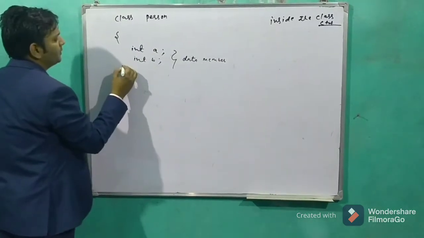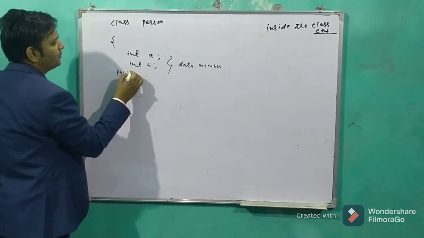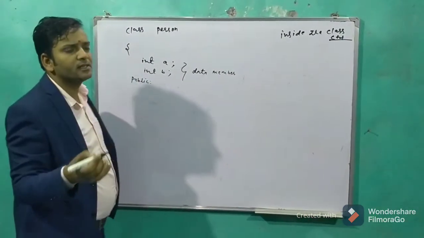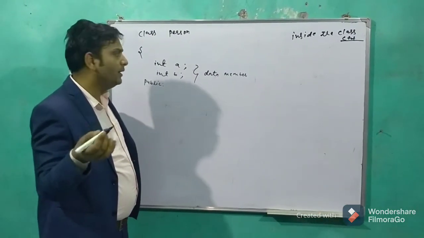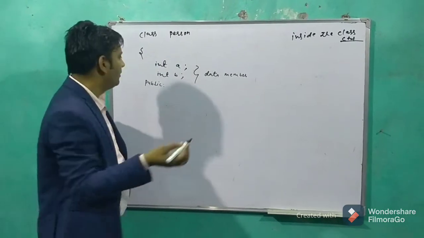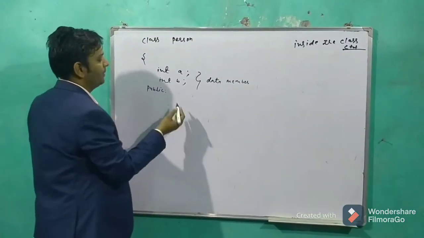Similarly, we can declare the access specifier. Why are we using the public specifier? So that any method from any class can easily access it. For that we are using the public specifier.